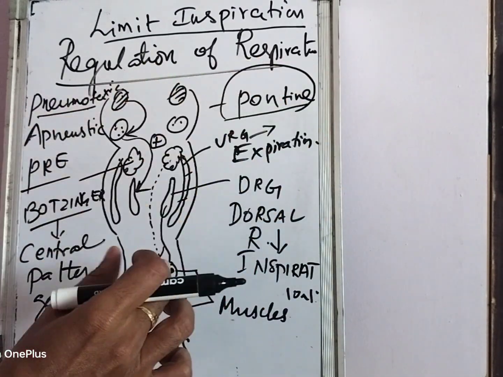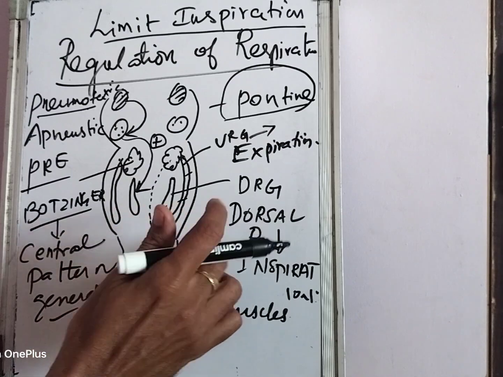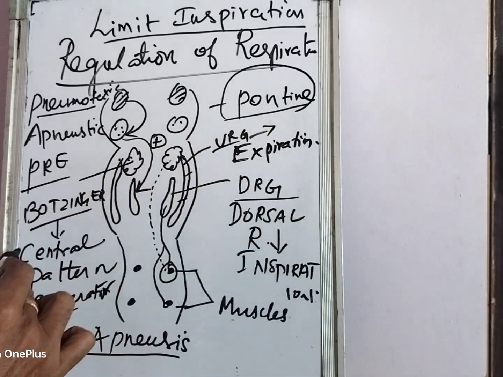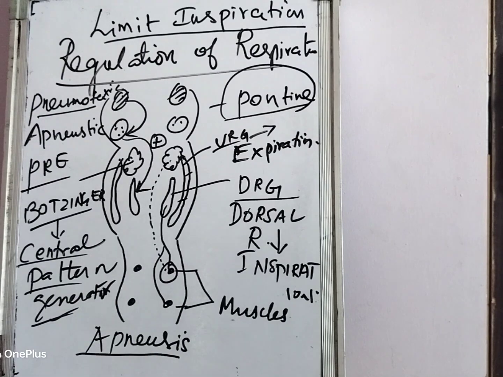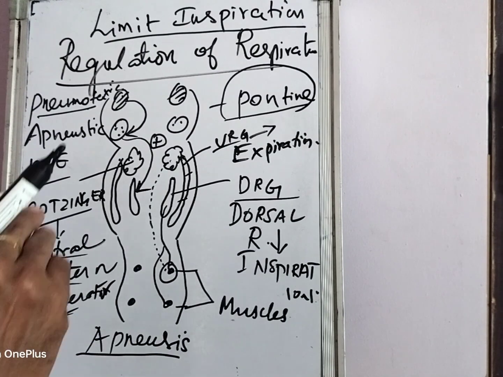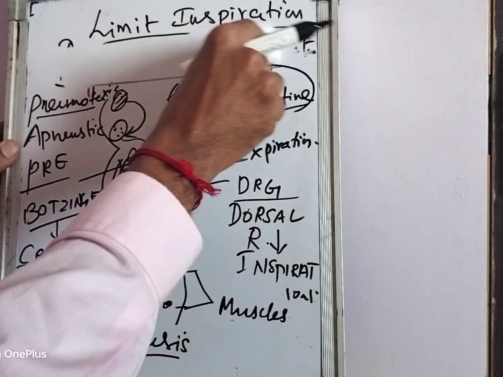So we have pontine centers. Here we have two pontine centers, and we have the medullary centers. There we have two things: one is DRG, VRG, and CPG. CPG is central pattern generator. Now what happens if you make a sectioning? What is the change happening in the respiration when you make a section?